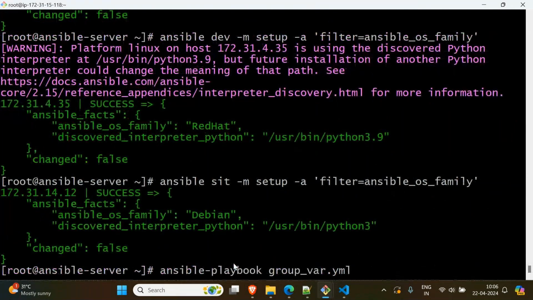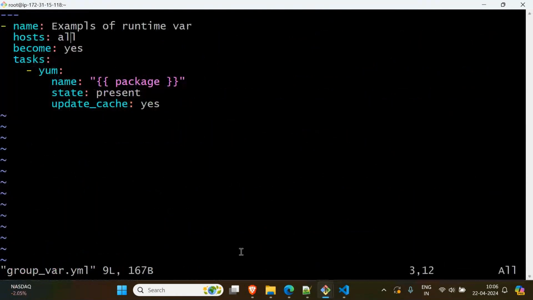Open our playbook. This is our playbook. Suppose I am expecting some errors. Then go to insert mode. If you are expecting any errors here, and you don't want to see them, in the interview they may ask you, how can you hide the error? How can you ignore the error?